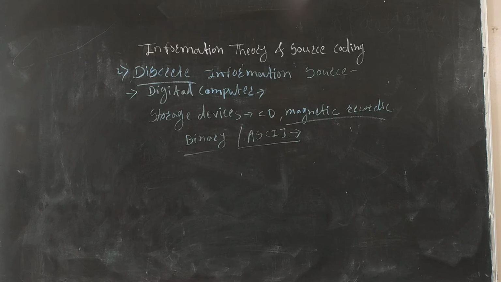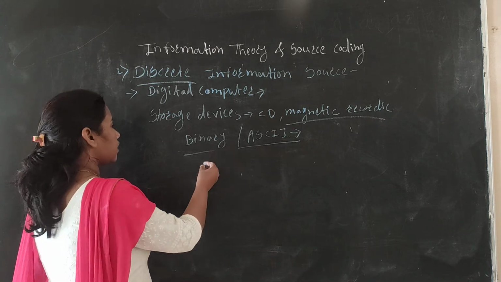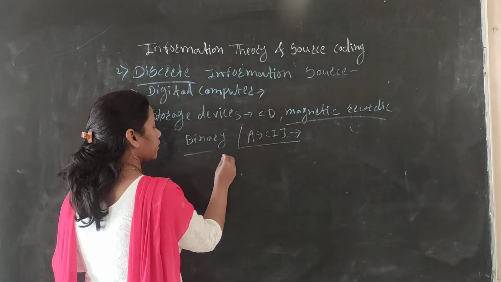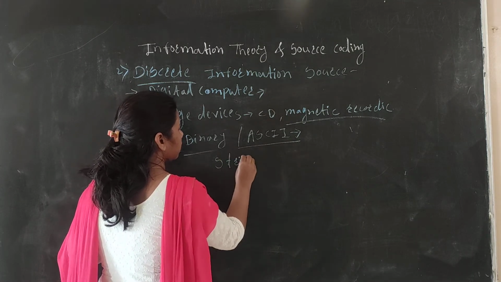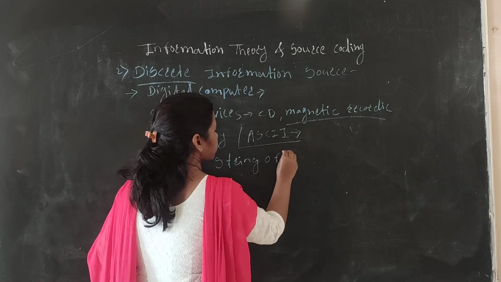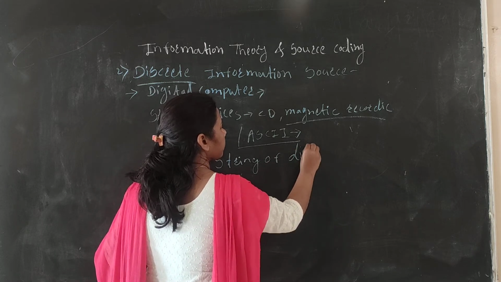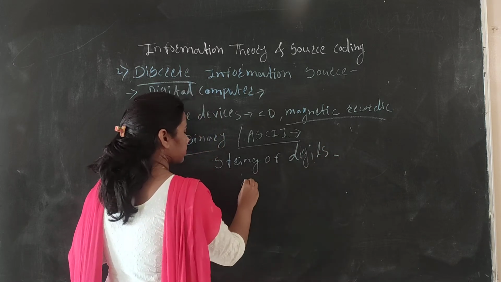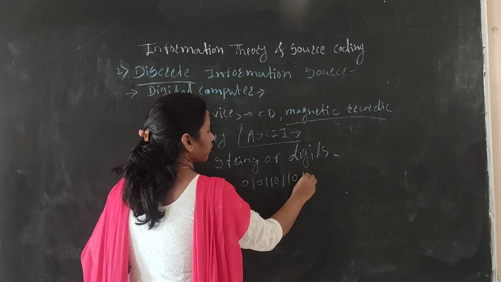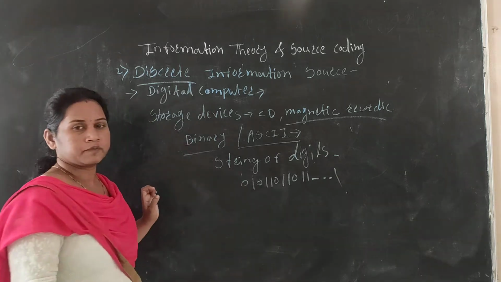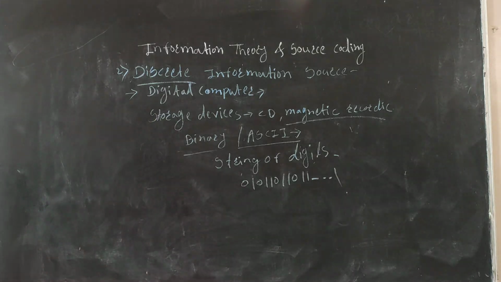So a discrete source is a string of binary digits, and whatever signals are coming from the CD and magnetic recording are nothing but a string of digits. This is a string of binary digits. That is regarding the discrete information source.